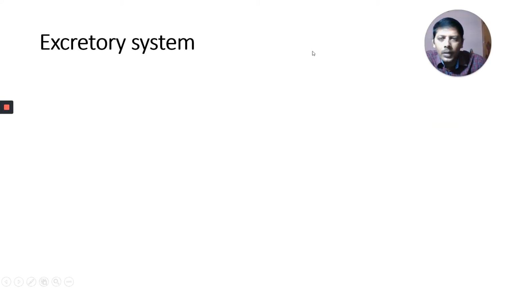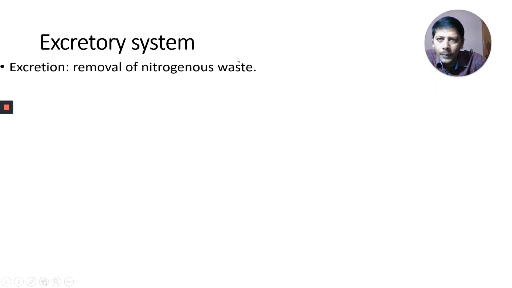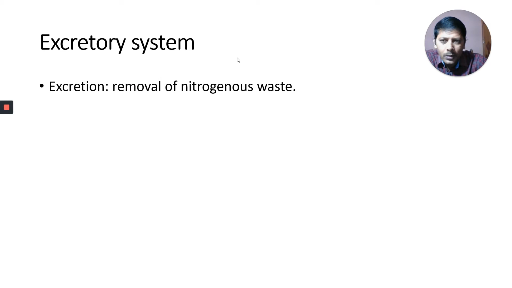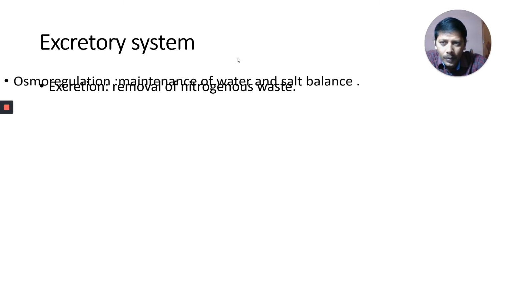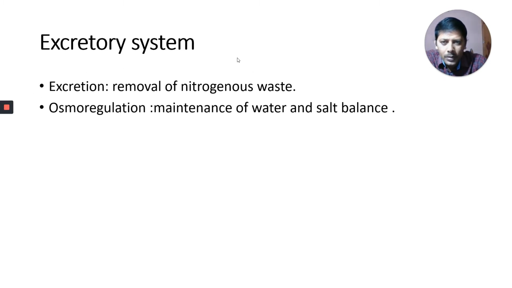That means excretory products and their elimination. Excretion, as I told you in the previous part, is the removal of nitrogenous waste material, and also other metabolic waste materials like carbon dioxide and other ions, from our body. Osmoregulation is the maintenance of water and salt balance.